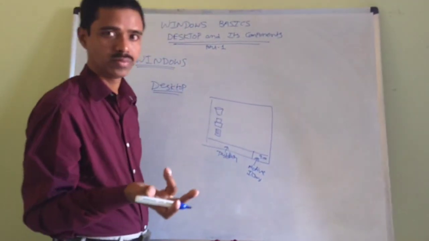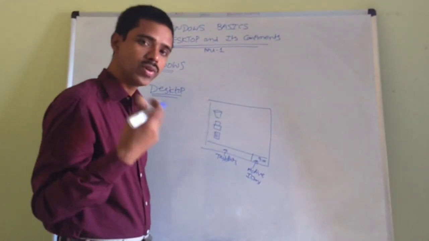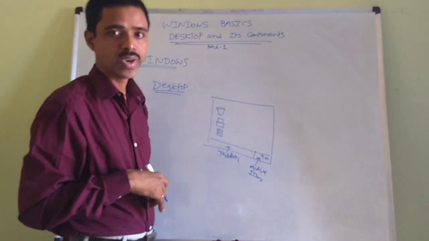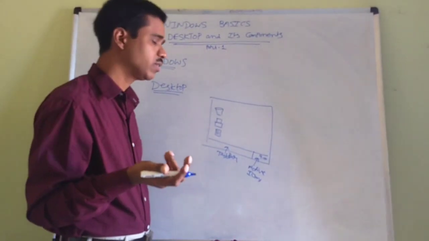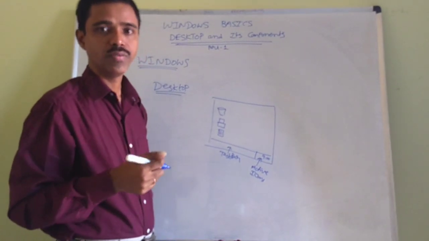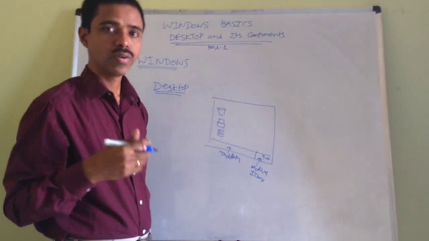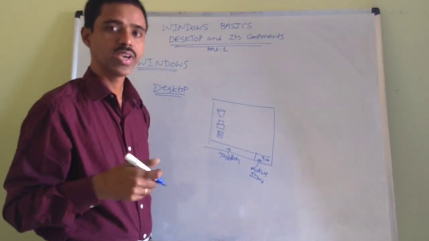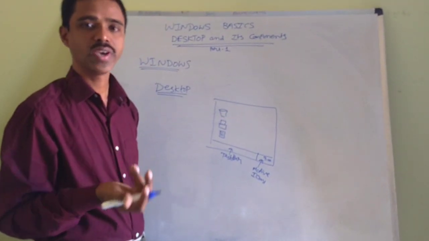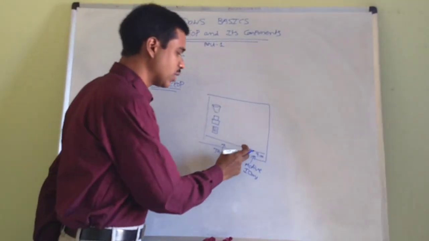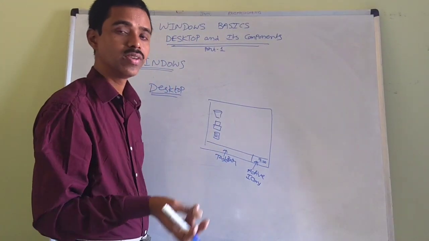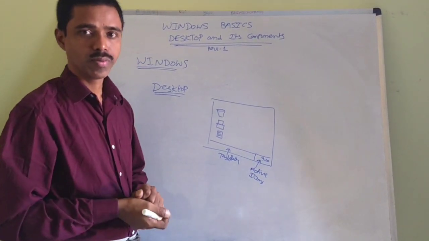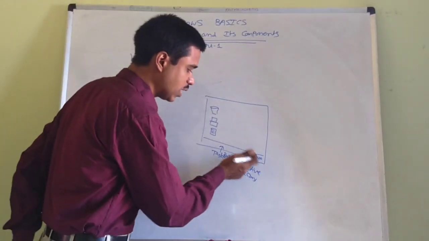For example, date and time. Even if you are not opening the date and time, automatically it is running in the background. Background in the sense, for example, as human beings we are breathing. No one is telling you to please breathe, but it is an action done internally in the background. Similarly, in the computer some background applications are running which give support to the system to run properly. These are called active icons.